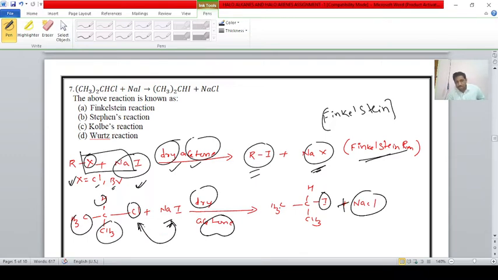That is, alkyl chloride reacts with sodium iodide in the presence of dry acetone to form alkyl iodide and sodium chloride. Hence here the mechanism is the Finkelstein reaction. Alkyl chloride can be converted into alkyl iodide by using the reagent sodium iodide and dry acetone, similar to the above reaction, student. Therefore the correct answer, student, is the Finkelstein reaction.